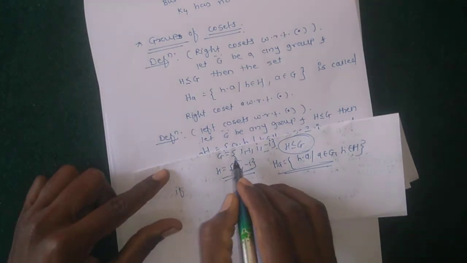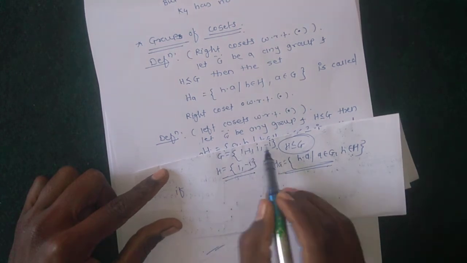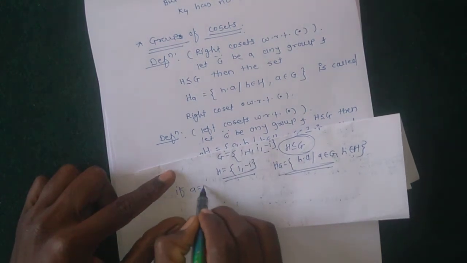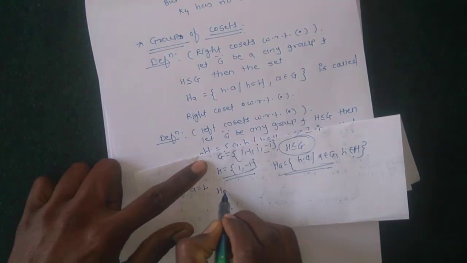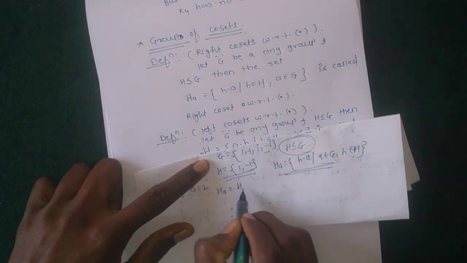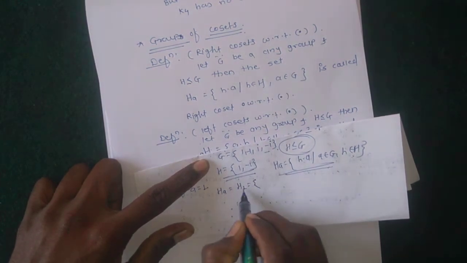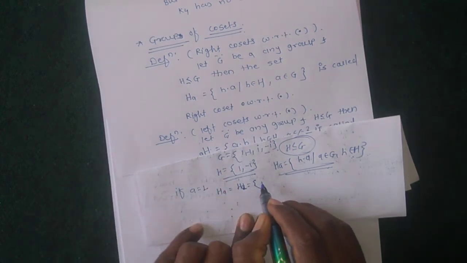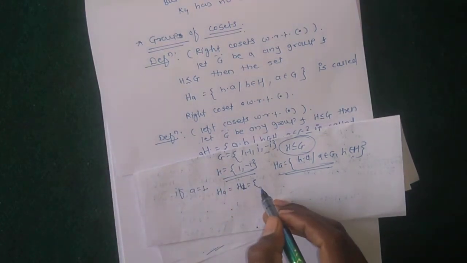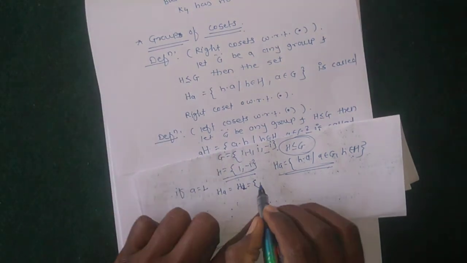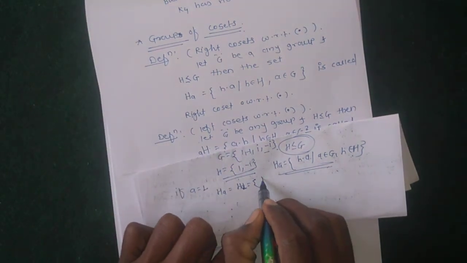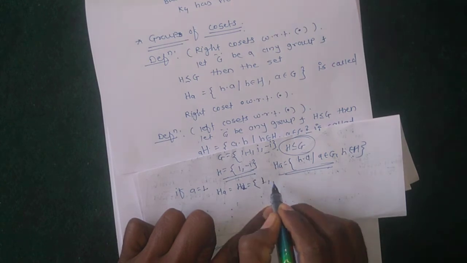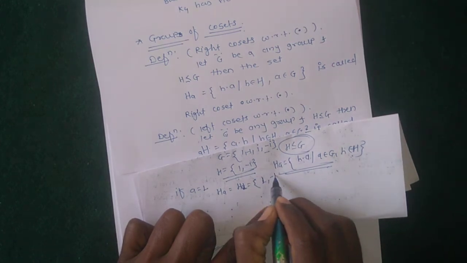So choose one element from G. If a equals 1, then HA is 1 into 1 is 1, minus 1 into 1 is minus 1.